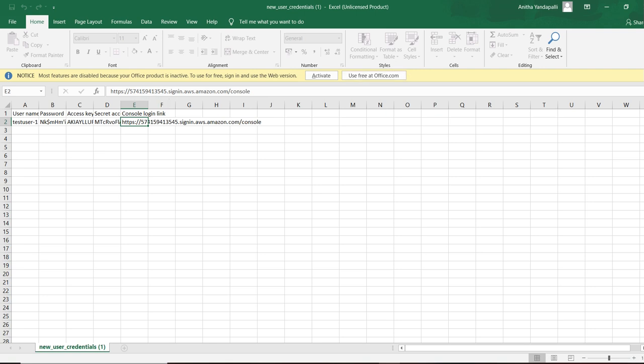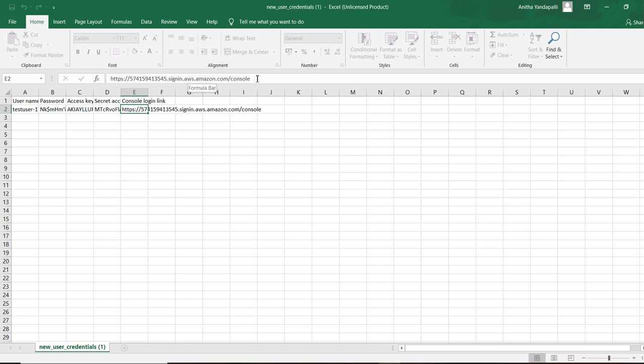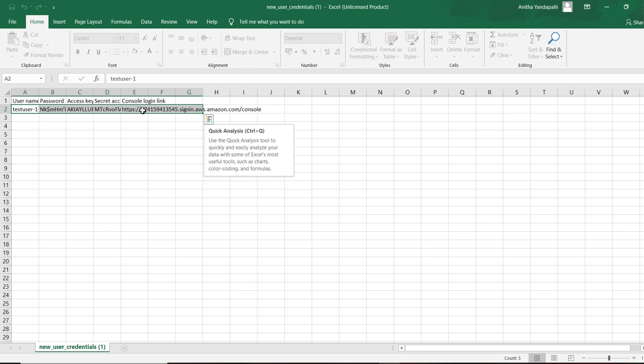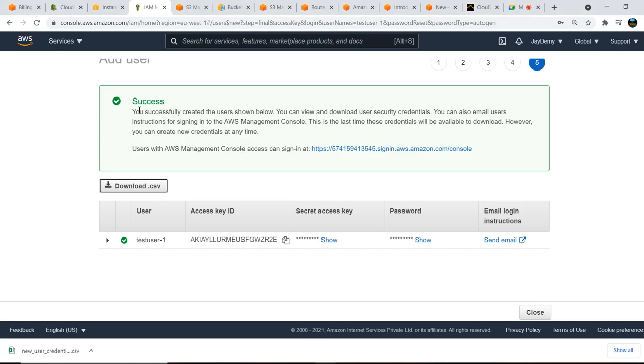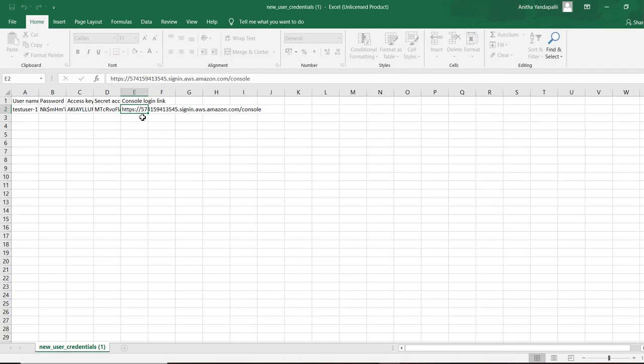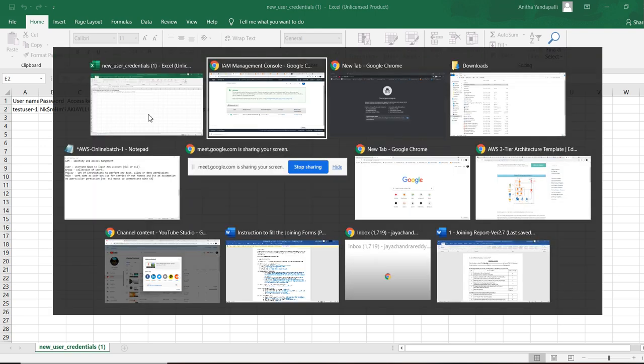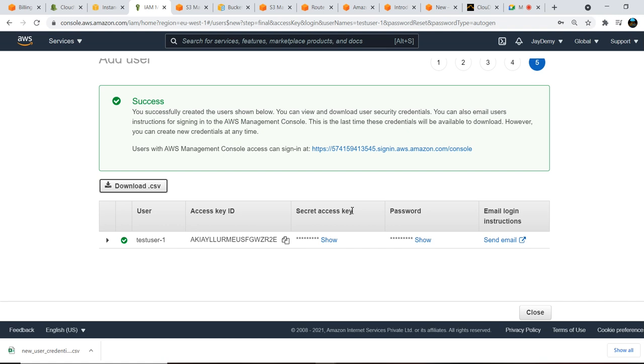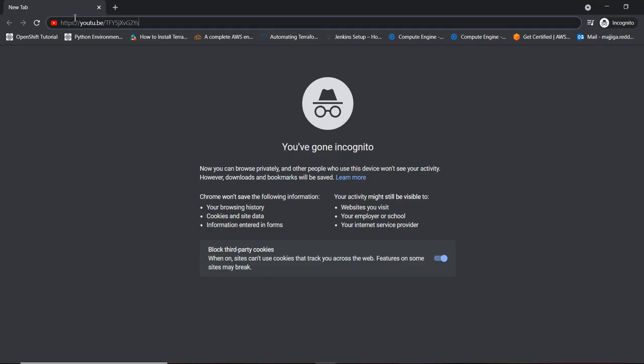Okay, I just copied this and I navigate to here. It is not copied. No problem, I have the console link here. I'll just copy that one here. There is some problem with my Excel. Okay, I'll click on this.